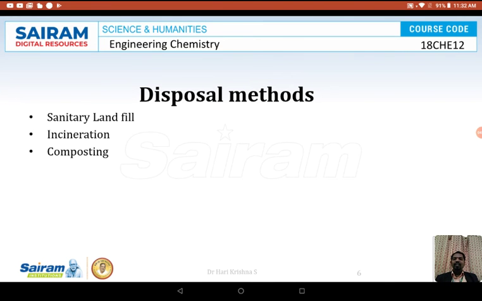Composting is the best method which can be done. We have different methods where vegetable waste or biodegradable waste can be converted into compost manure, which can be used for plants. This is the best method where all kitchen waste and biodegradable waste can be converted into compost.